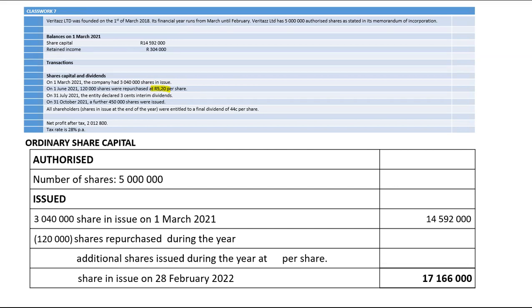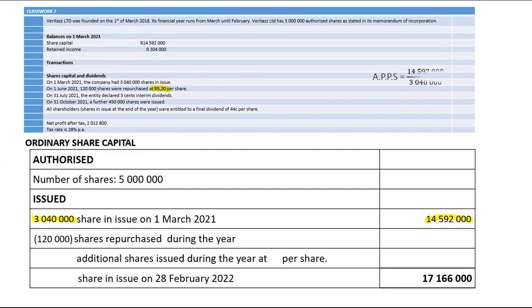To calculate the average price per share, you have to use the formula: ordinary share capital before the buyback divided by the number of shares issued before the buyback. We only have this ordinary share capital here, and the number of shares issued that relates to that will be 3,040,000.